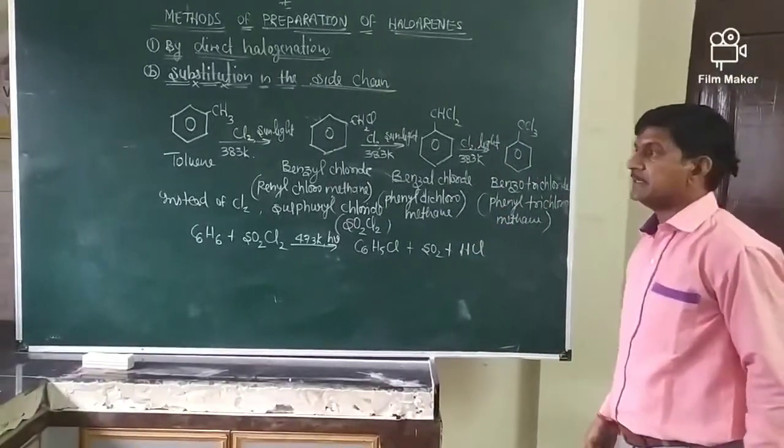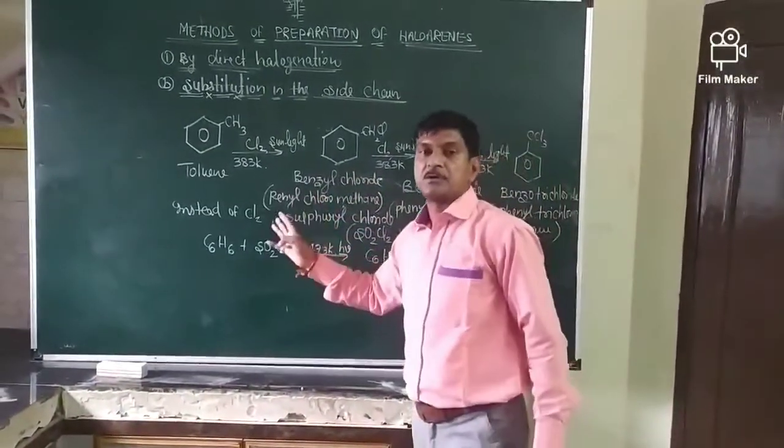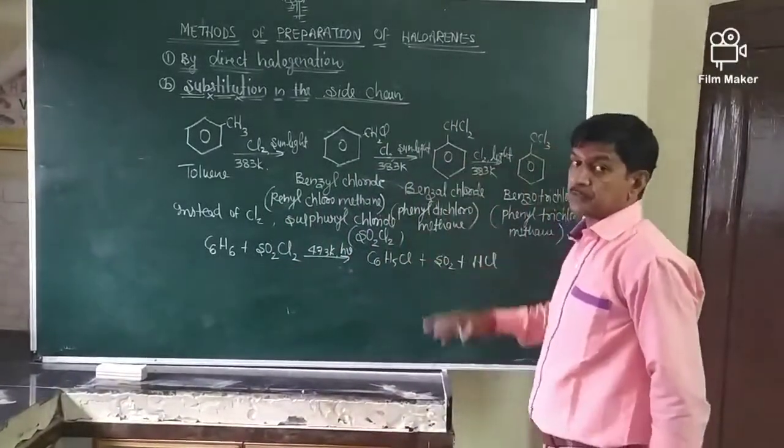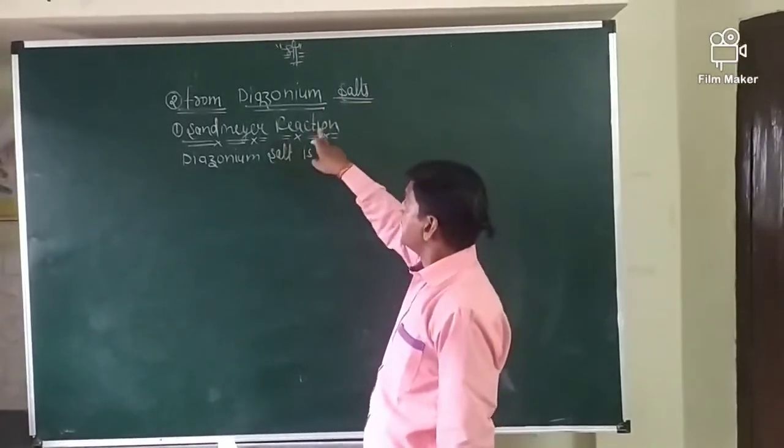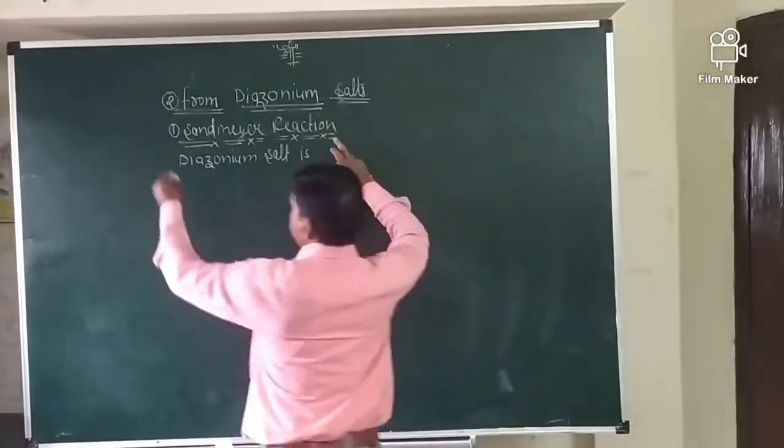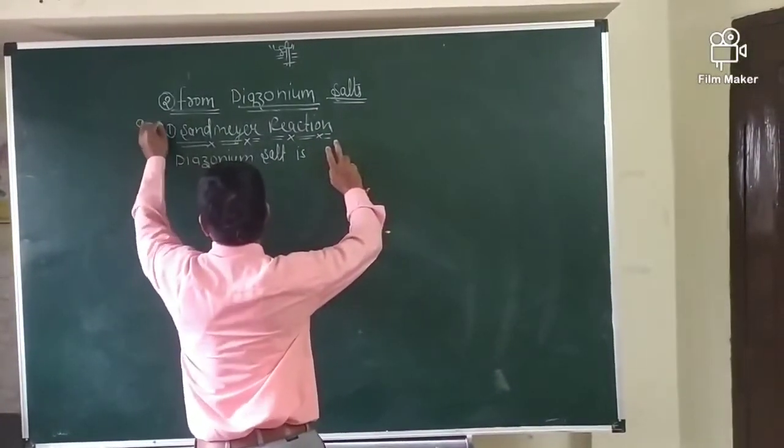Now we'll see the third one, from diazonium salt. This is the Sandmeyer reaction, an important name reaction. Diazonium salt is formed.